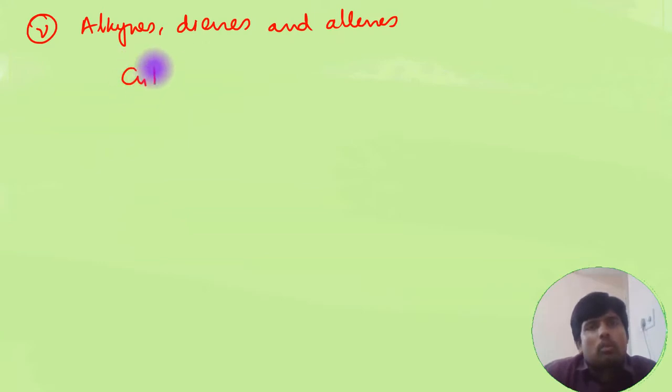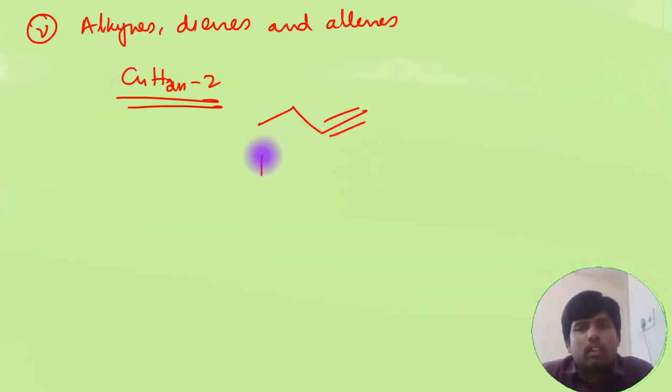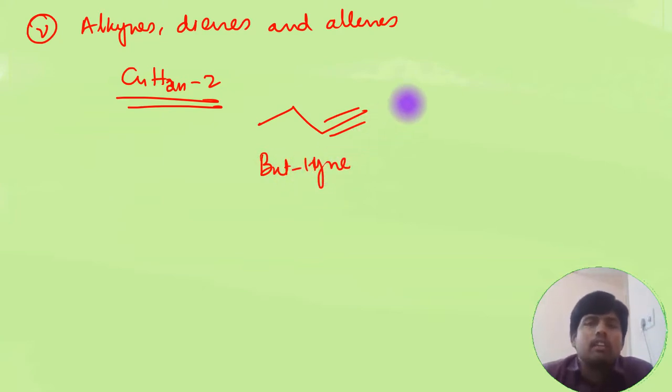The last type which I would like to discuss for this video is alkynes, dienes, and allenes. So here the general formula is CnH2n-2. That's the general formula of alkynes. A simple example I would like to take is of butyne. This is but-1-yne.